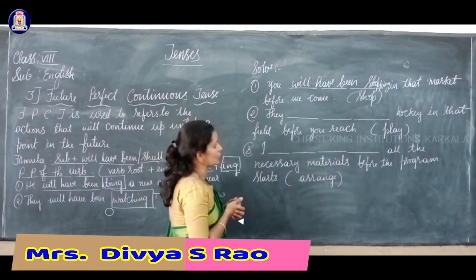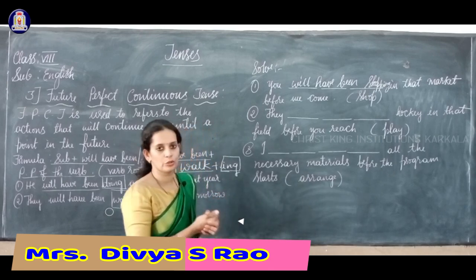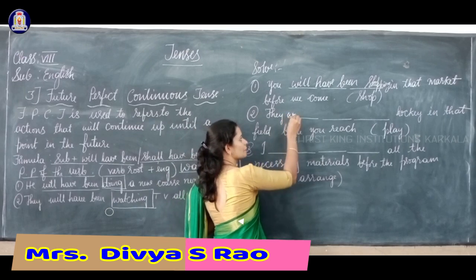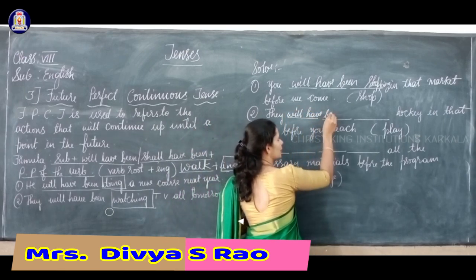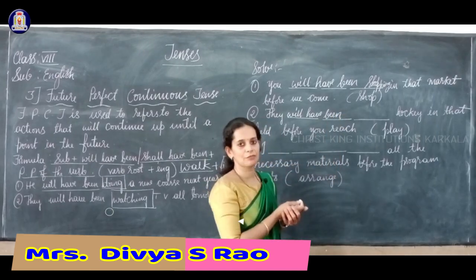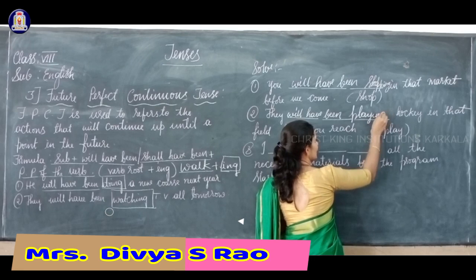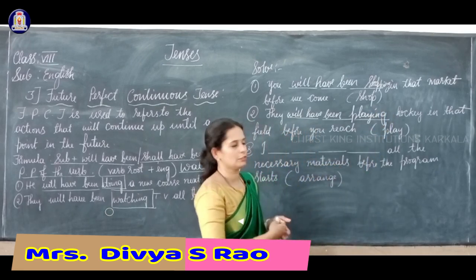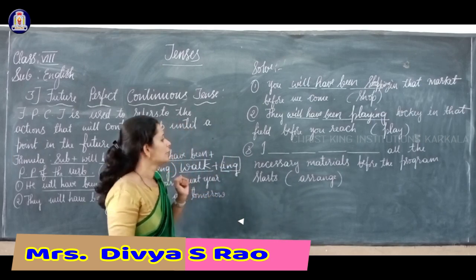Your next question is, they dash hockey in that field before you reach. They is the subject, will have been. Play is the base form of the verb, so add ing to it, then it will be the present participle form of the verb. Okay, so they will have been playing hockey in that field before you reach.